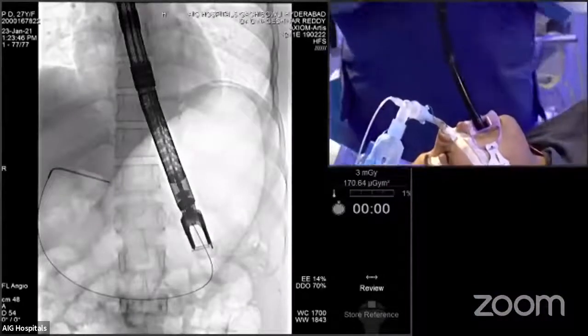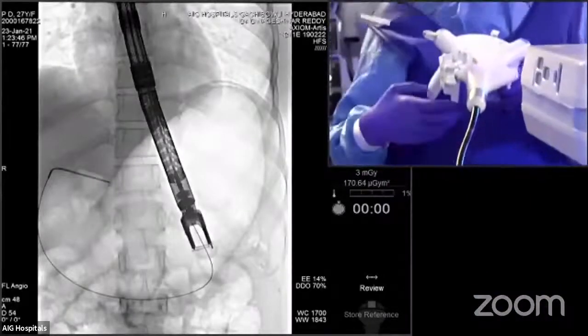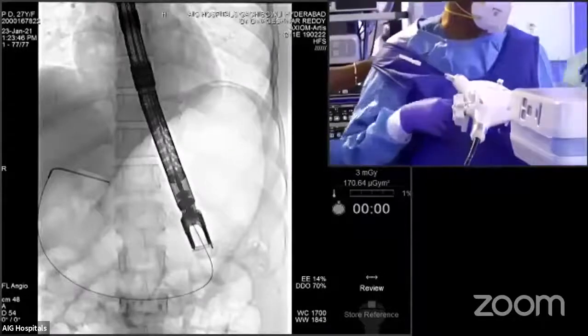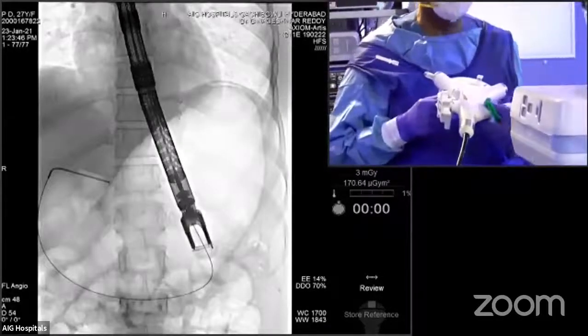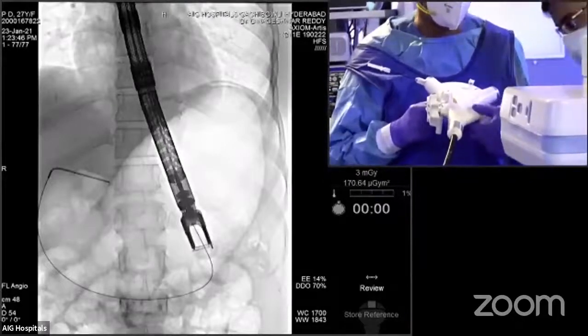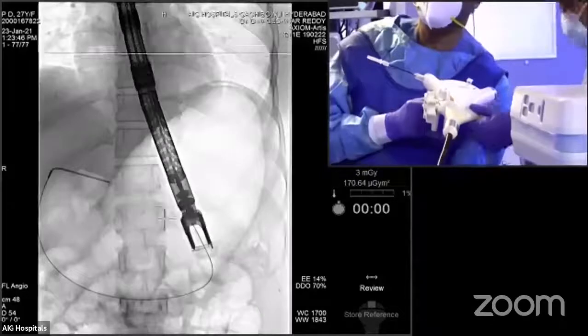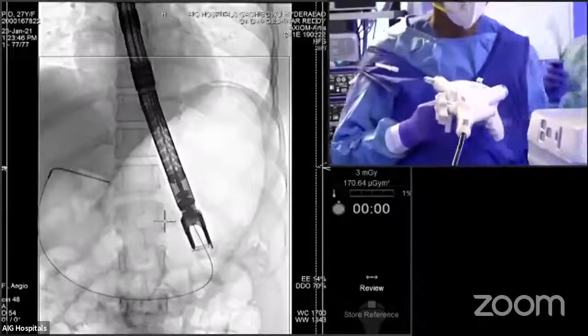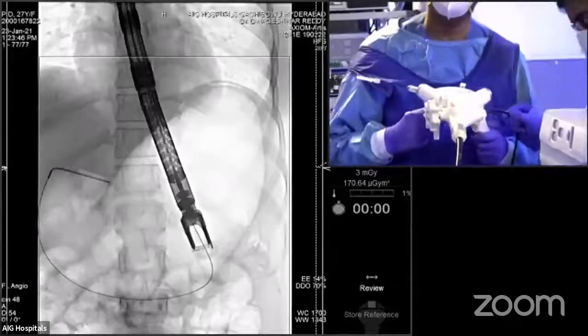Okay. So we have now gone to the greater curve. We are going to remove the wire at this stage. And in this stage, it's very important that Rakesh is now going to put the pediatric endoscope through this opening to show me, because this is a blind tube. Unless I have a third eye seeing what is happening, I can't function. So Rakesh is going to put the pediatric endoscope through this small opening here.